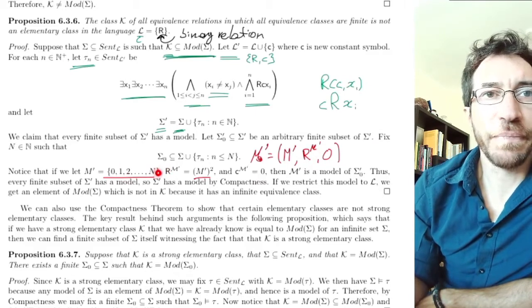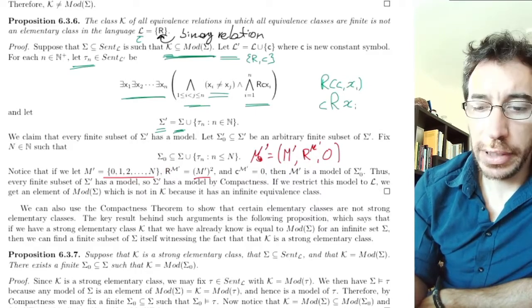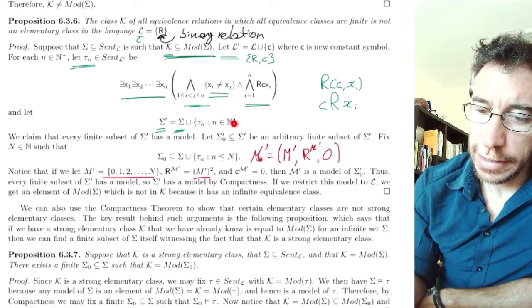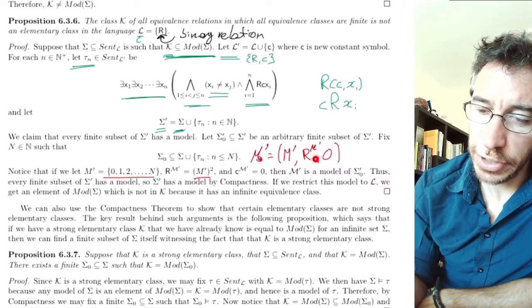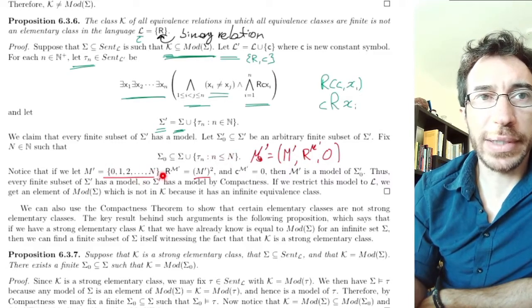Okay, so it belongs to K, so it satisfies sigma. And it satisfies these tau n that said that the equivalence class of C has size at least n for all little n below capital N. And yes, the equivalence class of C here, where C is 0, is everything, so it has n plus 1 elements.